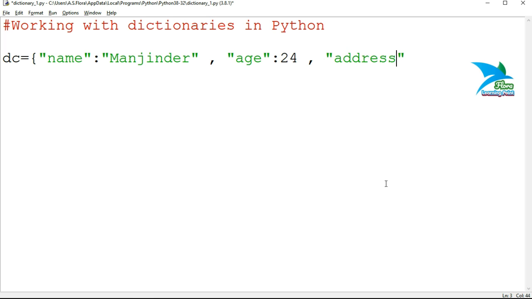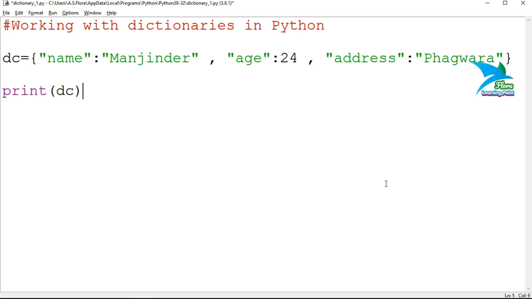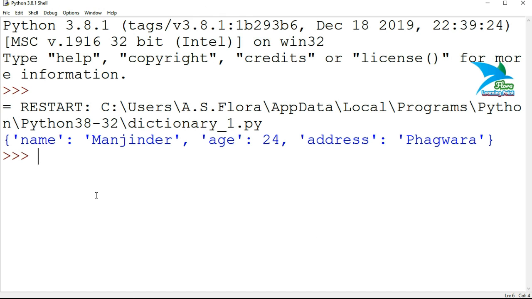And next we'll add address colon Fukwada, and after that close the curly bracket. So the dictionary has been created. If you want to print, then we can simply print the dictionary elements by using the print statement. Just try this one, and we can also make use of a for in loop, but first we'll discuss this print statement only. Save it and run.